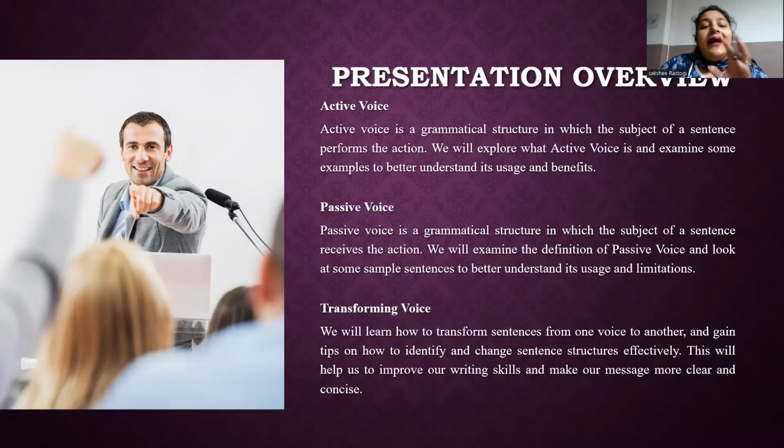So to convert active voice to passive voice, change the verb to its passive form, for example, bites becomes was bitten. Move the object of the active sentence to the subject position in the passive sentence. Move the subject of the active sentence to the position of the agent in the passive sentence, preceded by "by". So when to use passive voice?